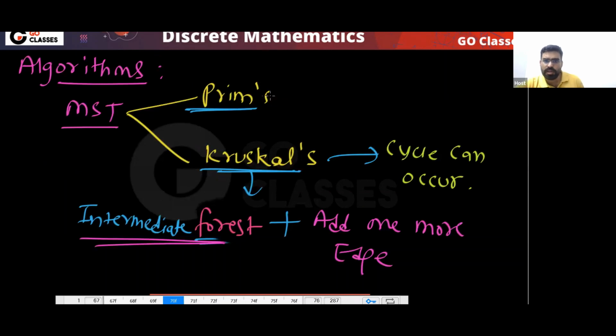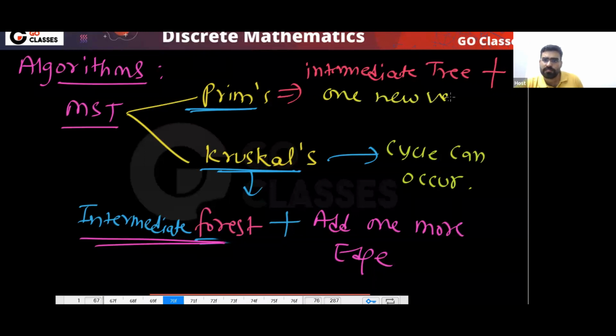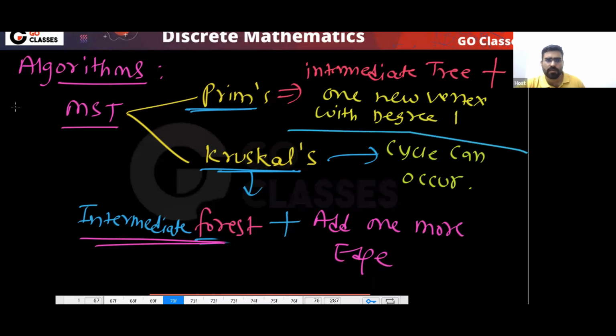In Prim's algorithm, what you do is there is an intermediate tree, and to that intermediate tree you add one new vertex with degree 1. Like one new vertex you add with one edge.